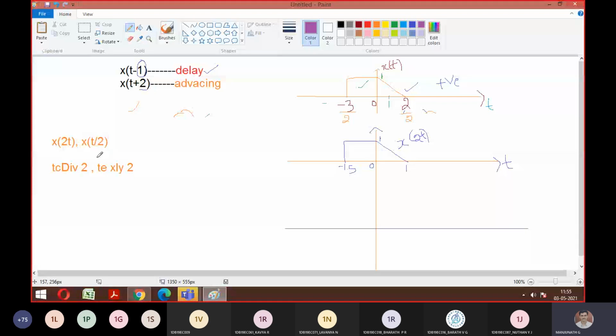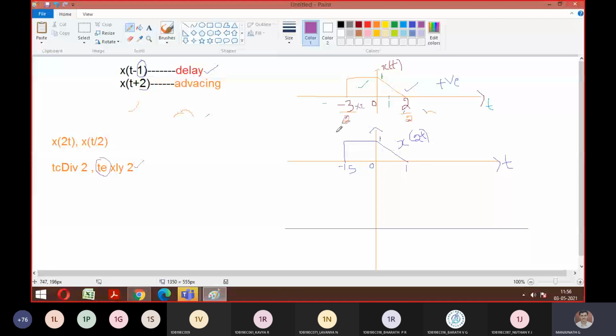I need to plot x of t by 2. So whenever you see the word t by 2, it is a concept of time expansion. So it means I should multiply by 2. Correct? So what we did earlier, divide by 2, is not required now. So we should multiply by 2. So what was the x-axis? Just multiply by 2.